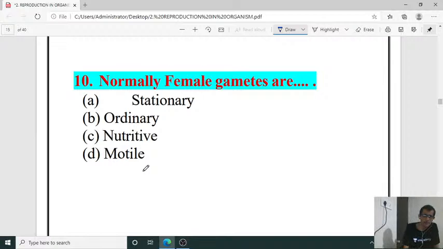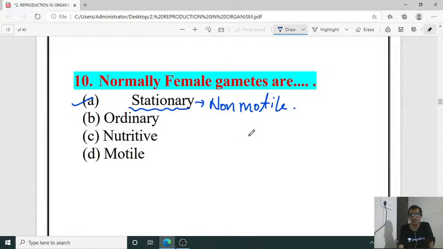Next question number 10. Normally female gametes are what? In the previous question I asked normally male gametes are what? Male gametes are motile, female gametes are non-motile, means stationary.